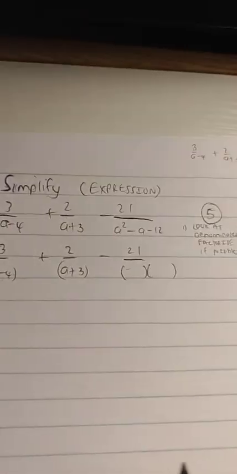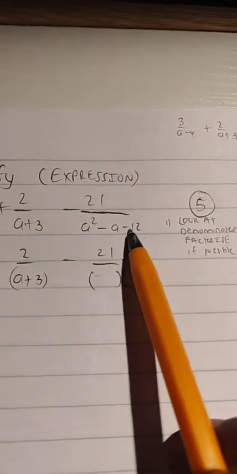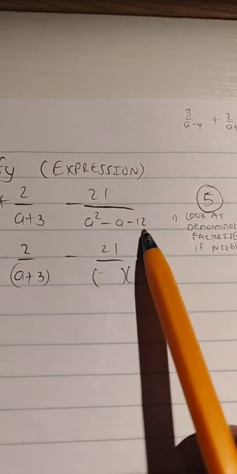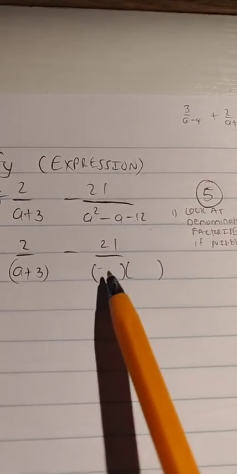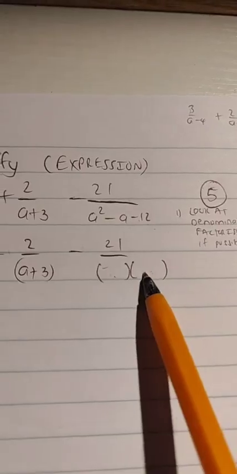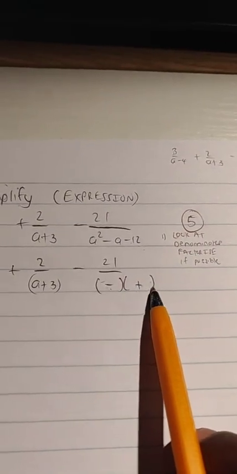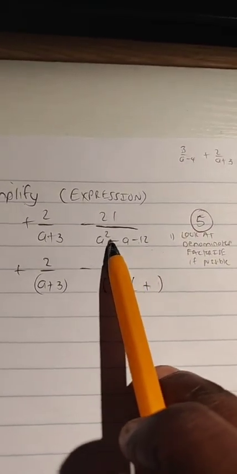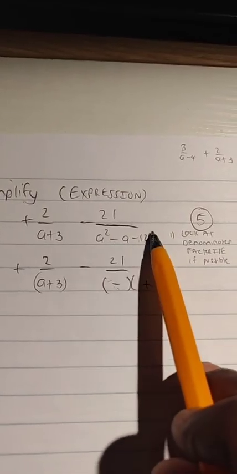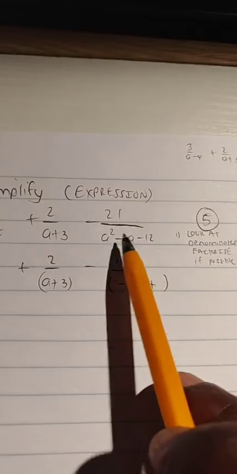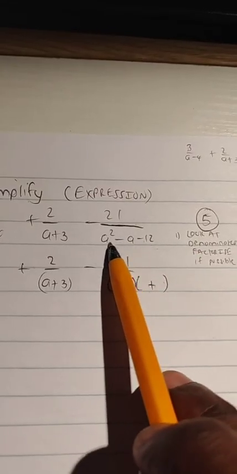So when we factorize a quadratic expression, we open two brackets, of course. The minus sign, the constant, when it is minus the last term, it means we are going to have different signs. The signs are not going to be the same. So we are going to put a minus sign and a plus sign to show that the signs are not the same. But we know, because of this minus sign, that the highest factor out of the factors of 12 is going to have a negative sign.